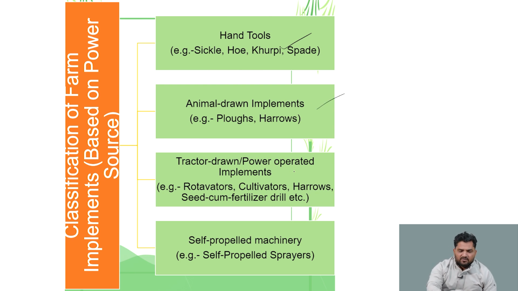Tractor-drawn implements include the rotavator, cultivator, harrow and seed-cum-fertilizer drill. Self-propelled machineries like the self-propelled sprayer are also there. So this is the classification based on power source: human power, animal power and tractor or machinery power.